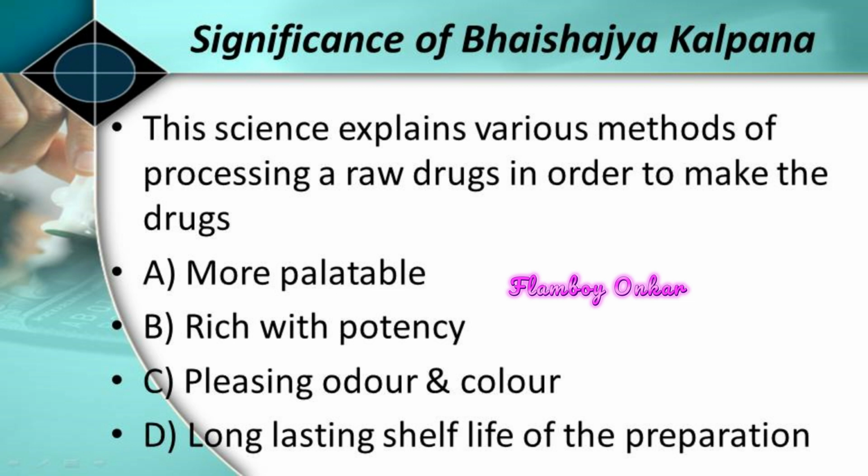So different things like proper preparation and proper storage of the raw drugs are mentioned in the Bhaishajya Kalpana. Further on, when we start the Bhaishajya Kalpana in detail, we will see how the drugs are stored and the proper preparation methods. Next is the pleasing and good odor. And then the most important is to improve the shelf life of the preparation. Any bheshaj or pharmaceutical preparation that is prepared must have a long lasting life, or the potency should be maintained throughout a specific period of time. These are the aims or the significance of Bhaishajya Kalpana.